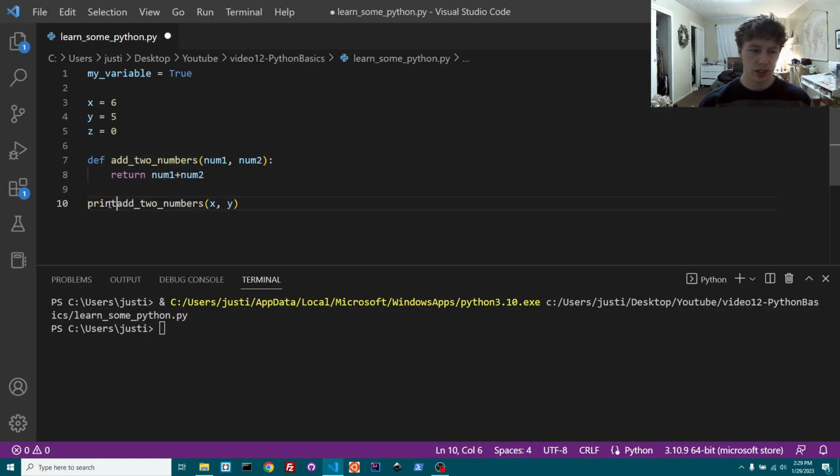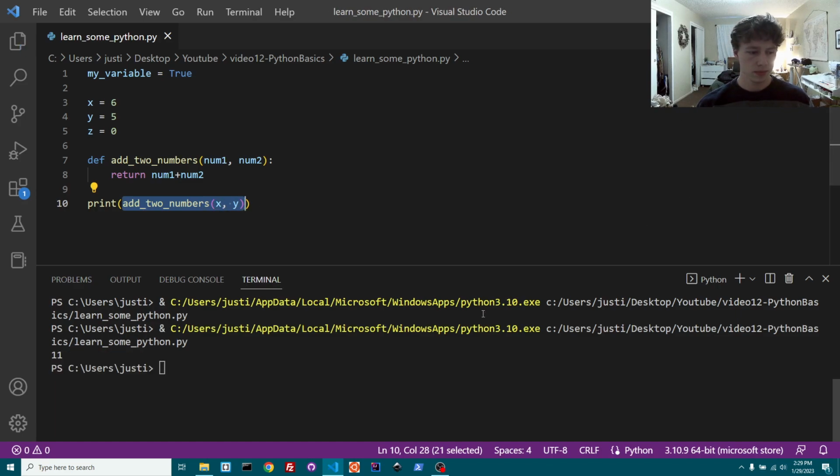So it's outputting the two numbers added together, but if we want it to go on the screen, we have to say print. All right, so we're going to print, and then we're going to run whatever's in this. So we're going to run this function, right? And whatever that function equals is going to get printed on the screen. Right, so 11. So it added 6, and then it added 5, and then it printed it out on the screen. Okay, so let's make it a little bit more in depth.